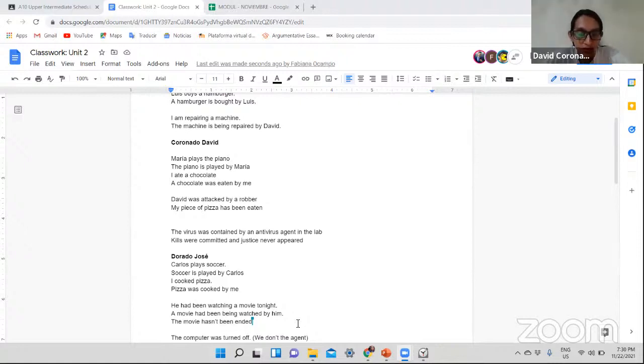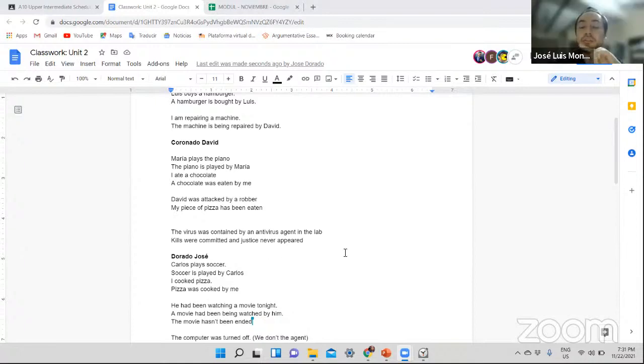Maybe the first one is because it talks about a lab contained, maybe it's talking about a scientific topic and talks about a virus and antivirus in a lab. I think stuff like that needs to be, yes. And the second one is like in the example before, it says a responsibility that is avoided, and then I put kills were committed, and justice never appeared.